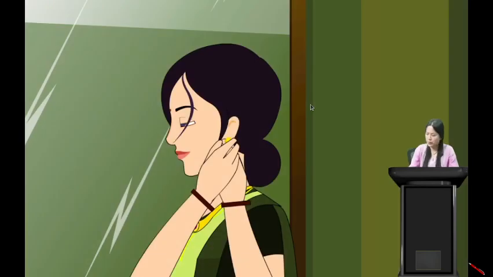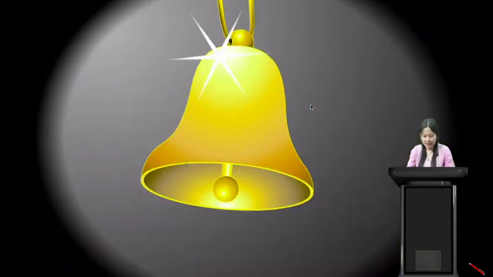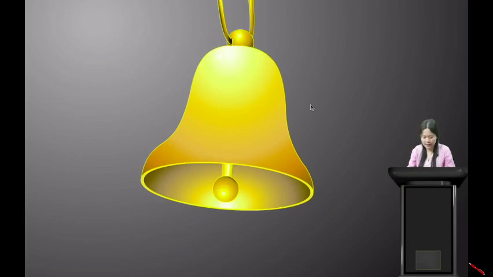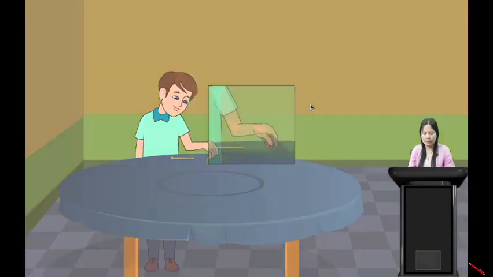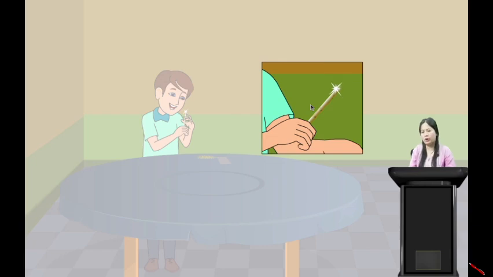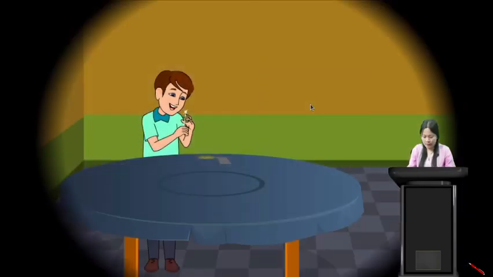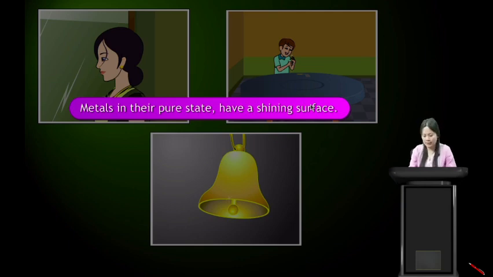Now let us see the next property. Here we see a woman wearing jewelry, gold jewelry, right? We see that it is shiny. Yes, students. And here we see a gold belt, which is also shiny. And here we see a boy who took an iron nail and rubbed it on a sandpaper. We can observe that the iron nail is now shiny. So in all these cases, these are all metals. So metals are shiny. Metals in the pure state have a shining surface.